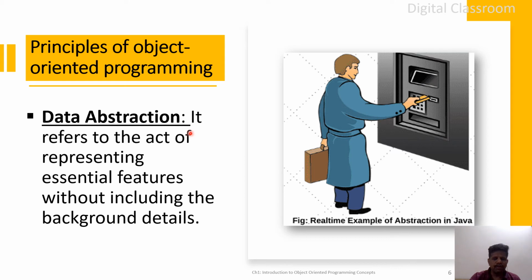Okay, so here is a real-time example. You can think of an ATM machine. What are all things that will be represented to the user? Only the interface which is necessary to operate an ATM machine. Okay, the design or implementation details will be hidden from the end user. So this is called data abstraction.